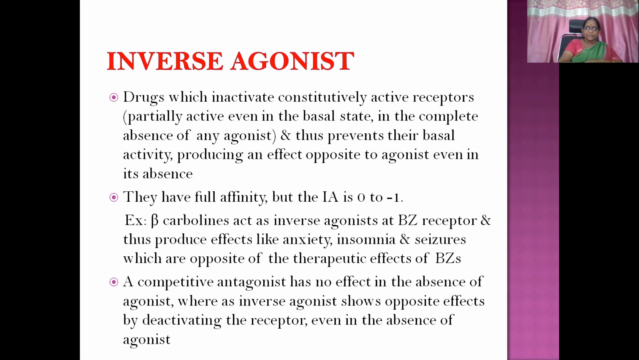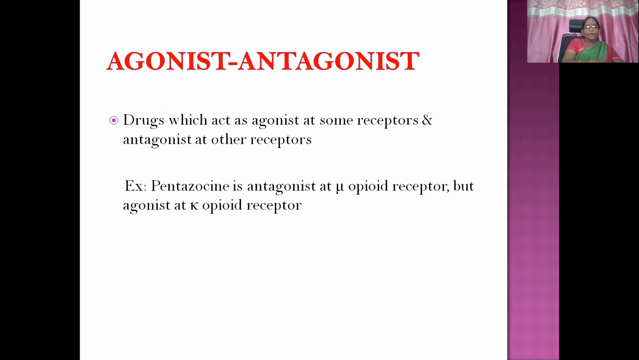So, inverse actions. A competitive antagonist has no effect in the absence of agonist, whereas an inverse agonist shows opposite effects by deactivating the receptor even in the absence of agonist. If you give a competitive antagonist by itself, when there is no agonist in the body, it will not produce any effect. Whereas an inverse agonist, even if there is no agonist, will produce actions opposite to those of the agonist. That is the difference between a competitive antagonist and an inverse agonist.